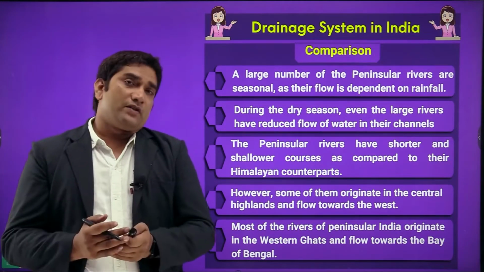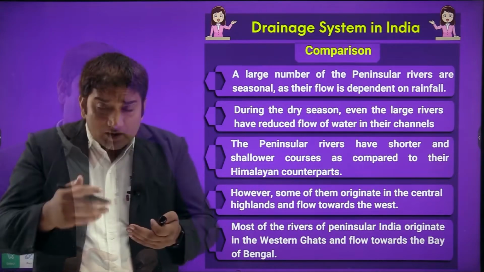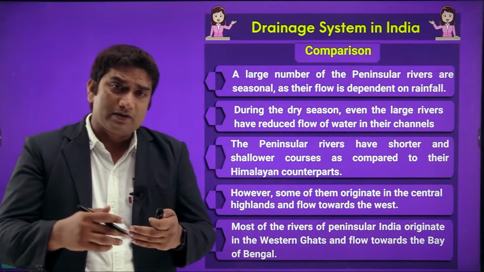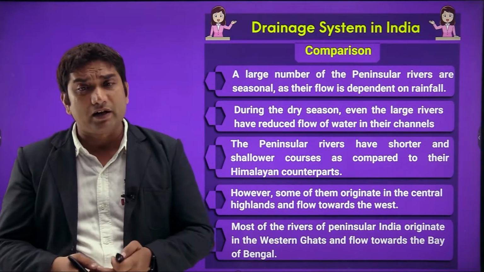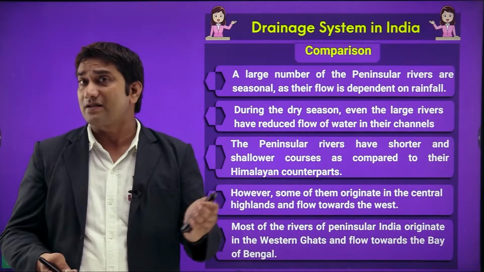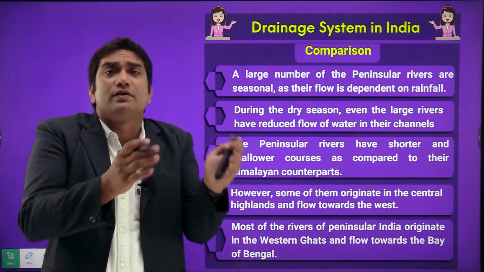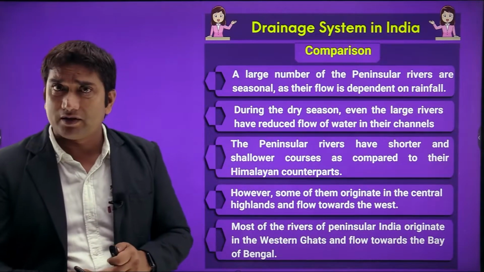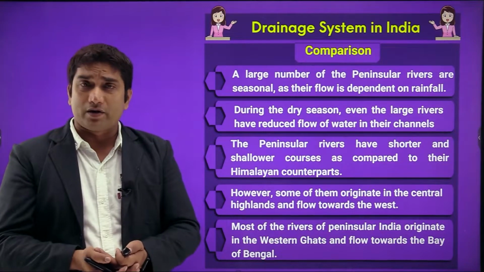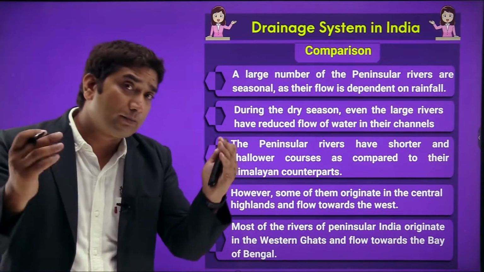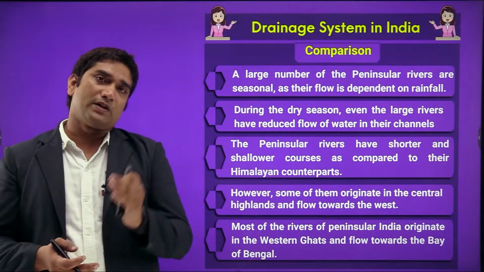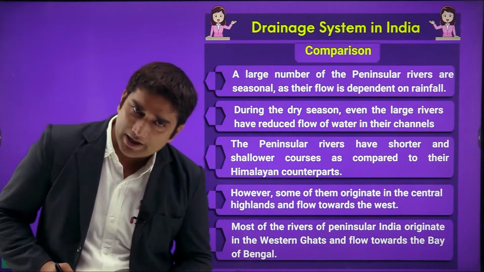So during dry seasons, or during summers, these peninsular rivers become dry, whereas the Himalayan rivers flow throughout the year. Peninsular rivers are also shorter in length as compared to Himalayan rivers. Peninsular rivers are small in comparison to Himalayan rivers, right? But peninsular rivers also play a very important role, and they mainly originate from the peninsular part of India. So Himalayan rivers originate from the Himalayas, and peninsular rivers originate from peninsular India, right?